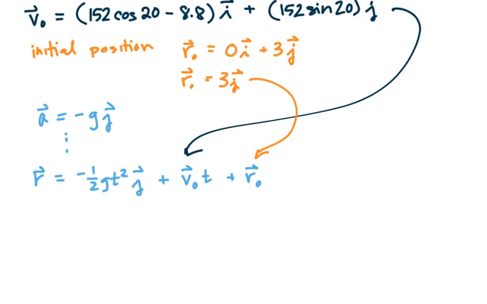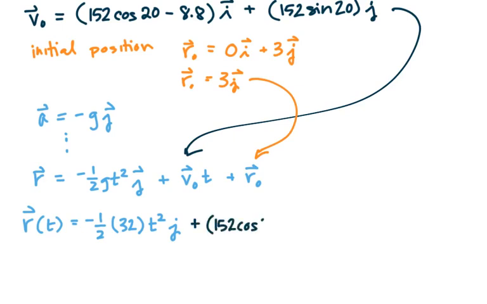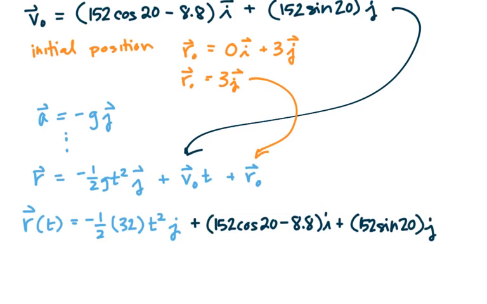I'm going to end up with my position vector at any time t, r of t, is negative 1/2. Since we are dealing with imperial units and we're talking about feet, we use 32 t squared j. v naught, so I've got plus 152 cosine 20 minus 8.8 i plus 152 sine 20 j.